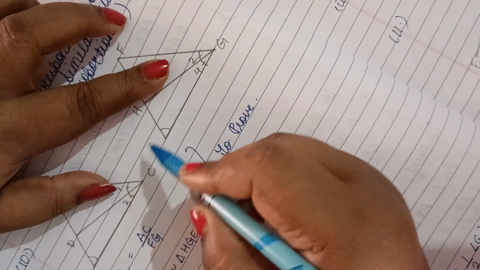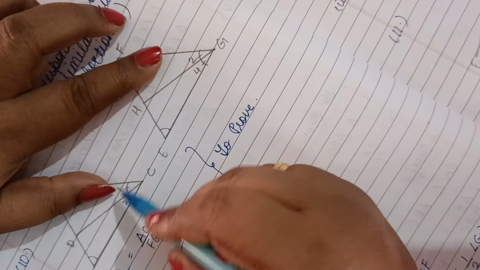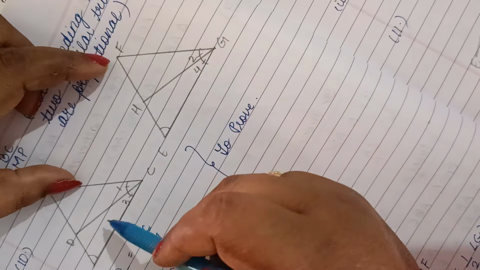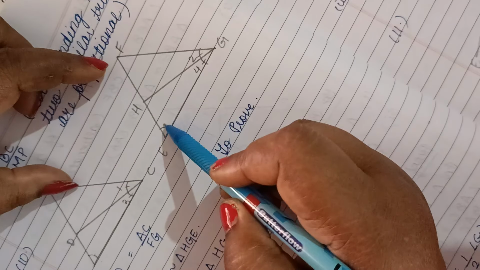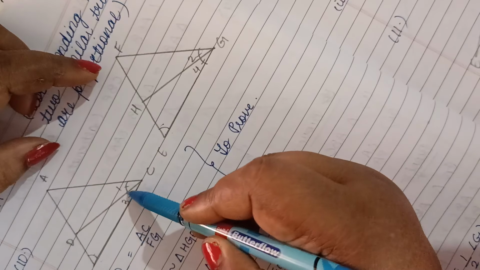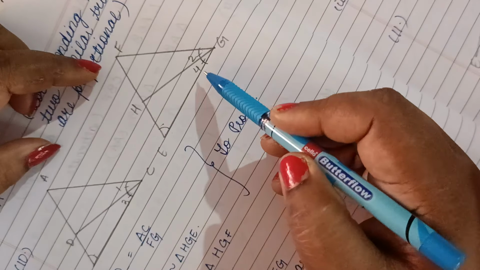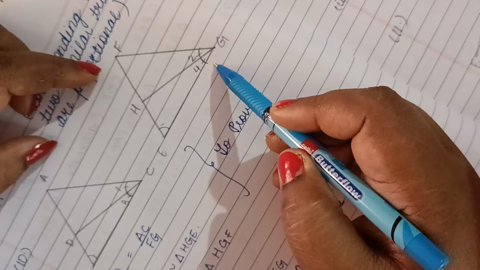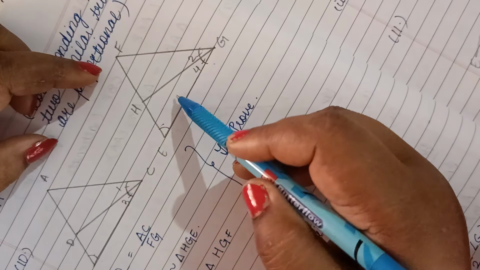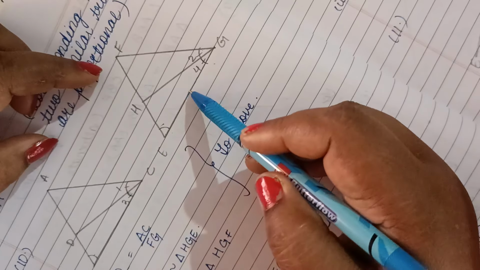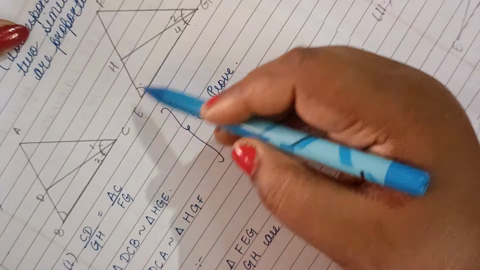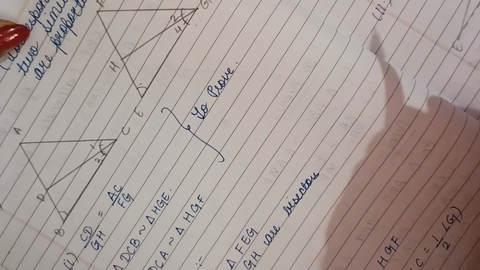Angle B equals angle E, since both the triangles are similar, since ABC is similar to triangle FEG. Then angle DCB, this angle, will be equal to this angle: half of angle C is equal to half of angle G, again because both the triangles are similar. Therefore both the two triangles are similar by AA criterion. This is a very simple chapter, children. So we have proved that it is similar.